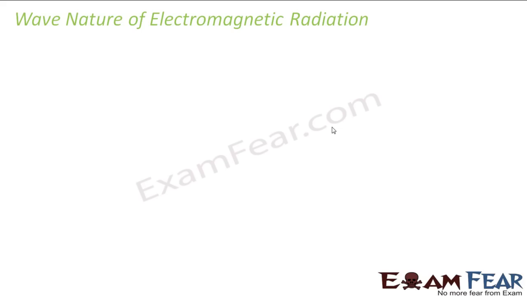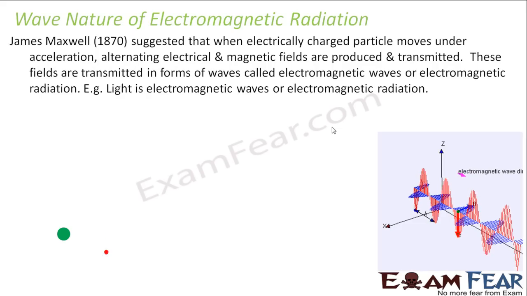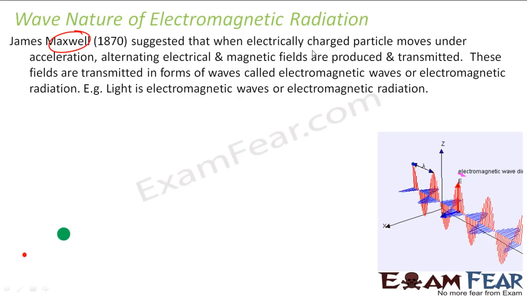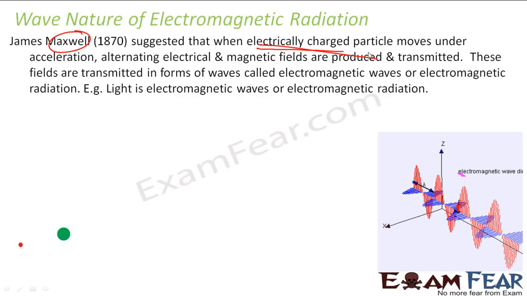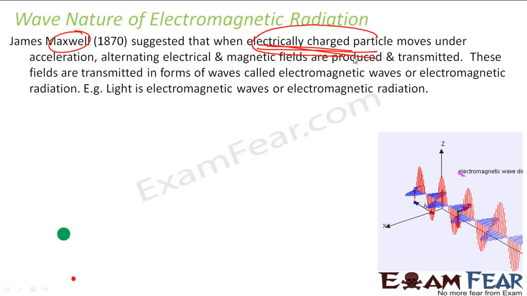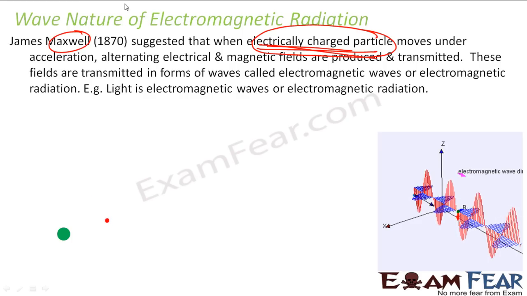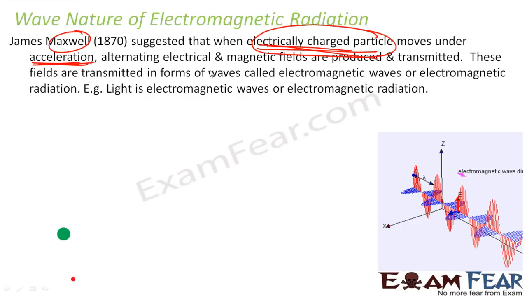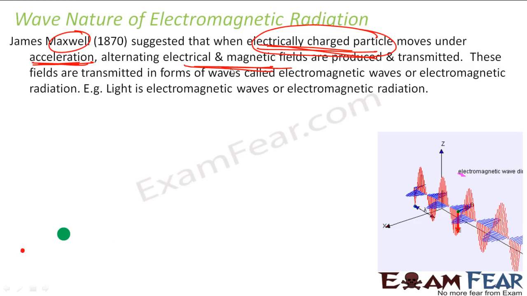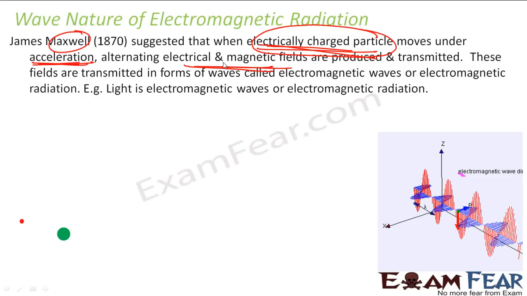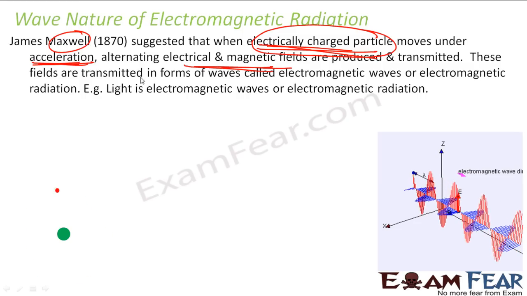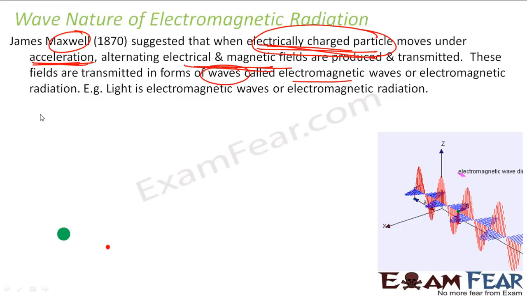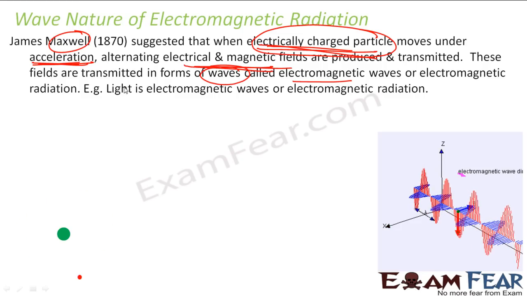So let's talk more about the wave nature of electromagnetic radiation. Maxwell in 1870 suggested that when any electrically charged particle, please note it has to be an electrically charged particle, moves under acceleration, an accelerating electric and magnetic field is produced. These electromagnetic radiations are produced, and these fields are transmitted in the form of waves, and these waves are called electromagnetic waves. For example, light is an electromagnetic wave.